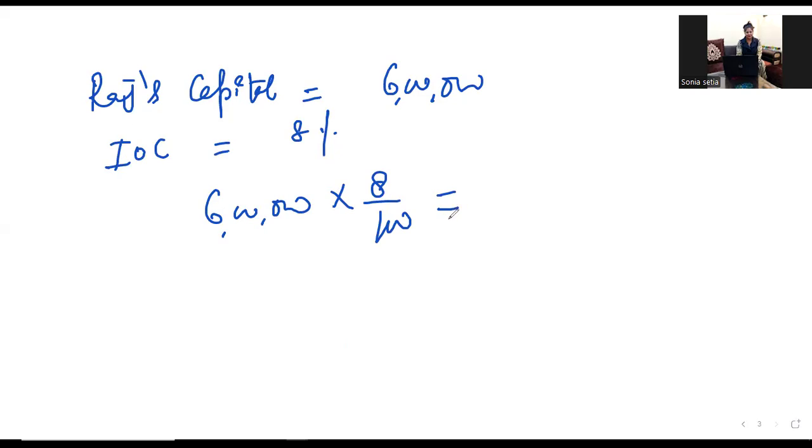So if you calculate this, you will get 48,000. So successfully we have calculated interest on capital on Raj's capital, that is 48,000. We will pass its journal entry too, for everything we calculate.